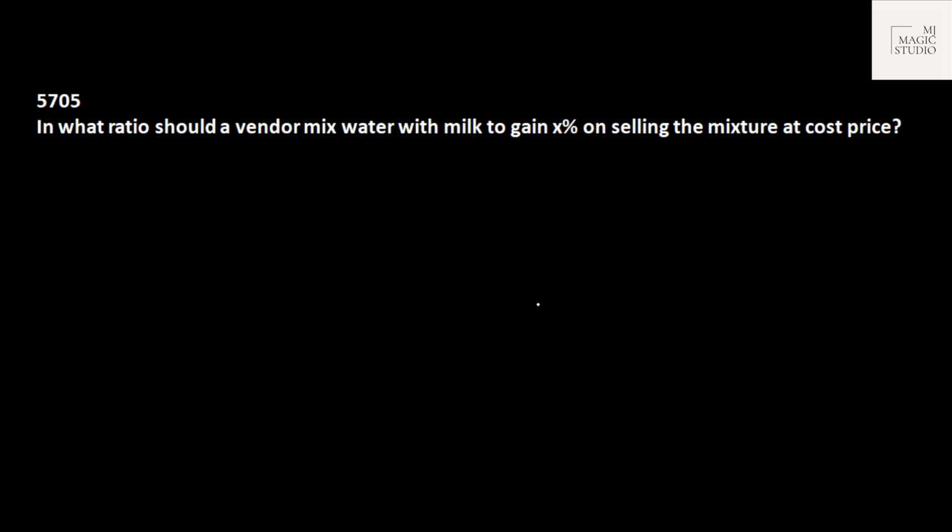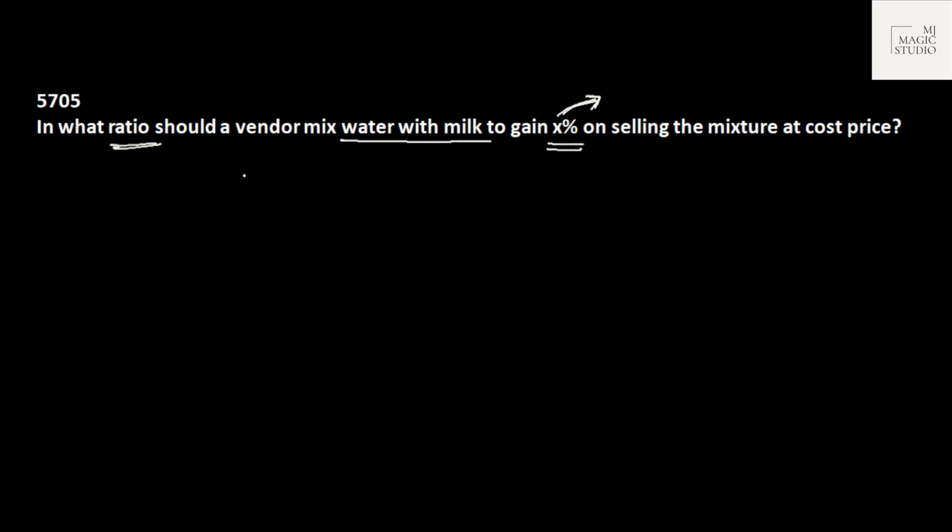Okay, this one is one of my favorites, from mixtures, cost price, selling price, and again a ratio. In what ratio should a vendor mix water with milk to gain X percent on selling the mixture at cost price? I have deliberately taken it as X percent because if we know the concept, whatever the percentage, we can accordingly find the answer.